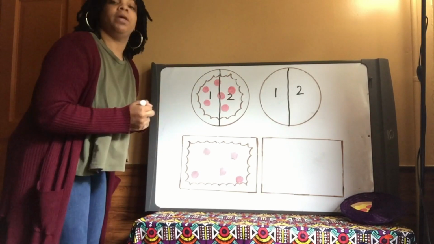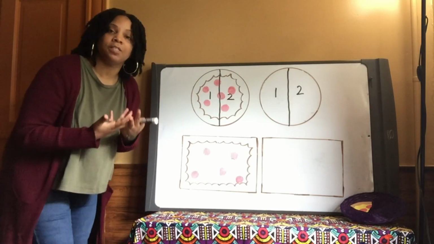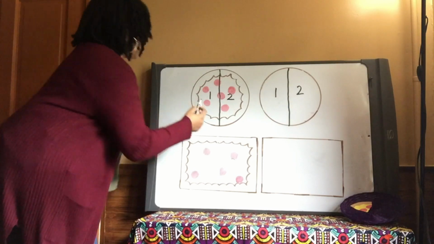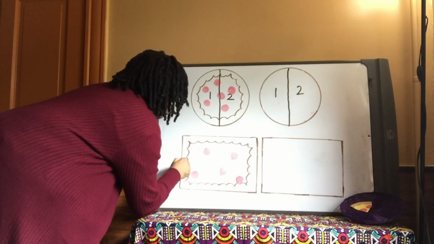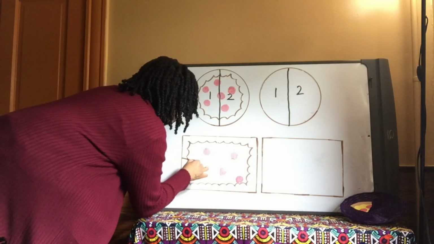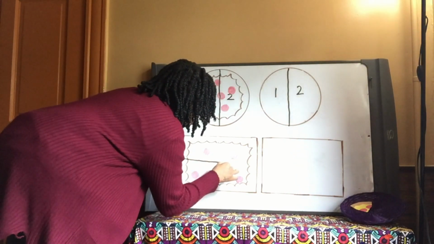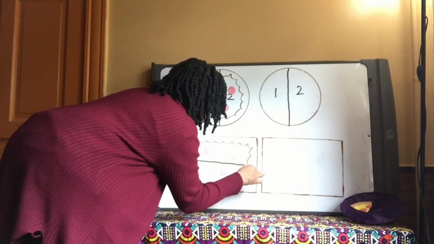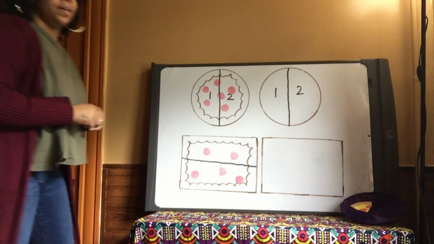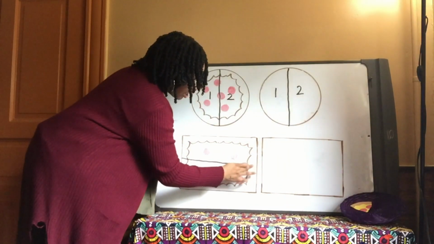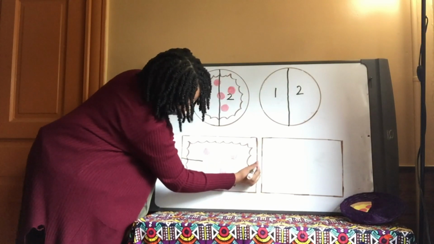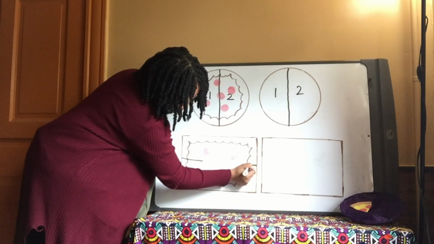I'm going to start in the middle because I'm trying to split this pizza into 2 halves. So I know I have to begin in the middle. So I'm going to start here and draw a horizontal line straight through this pizza. Yay, Bo? All right, and that's a little crooked. Let me go ahead and fix the line because we want to make sure that we can see that it's going straight through the middle.